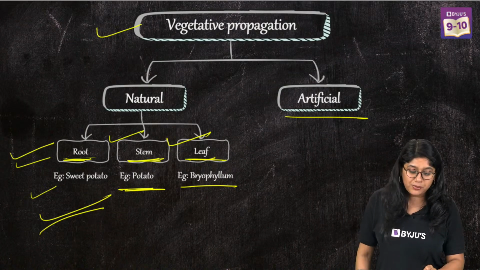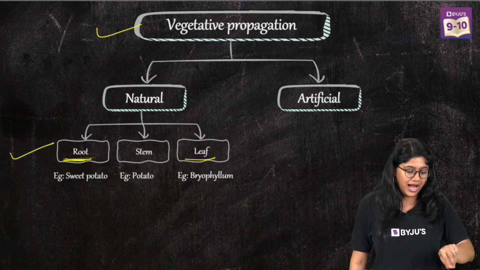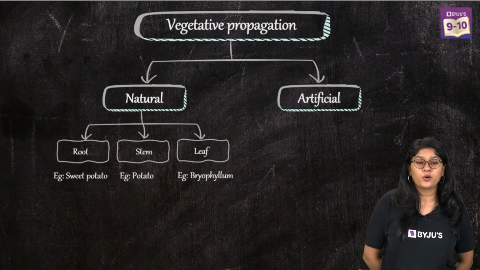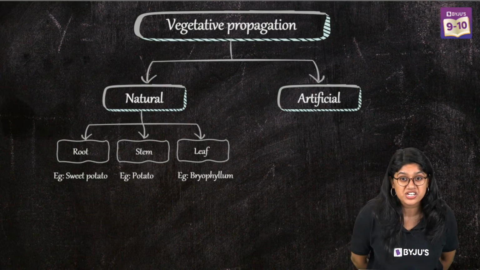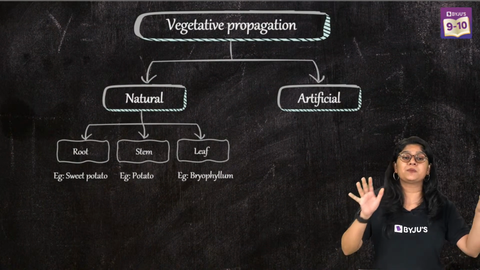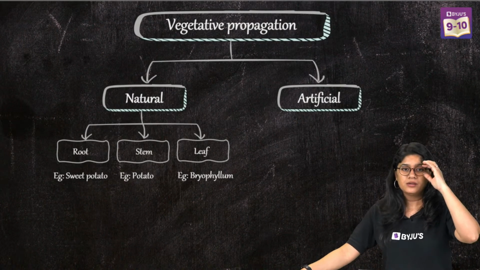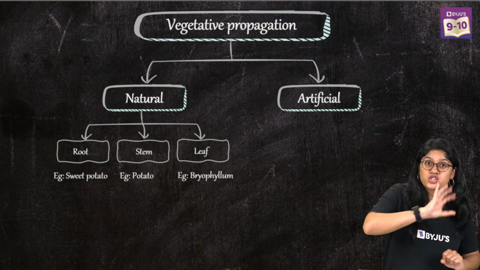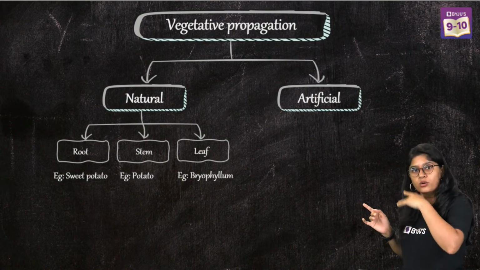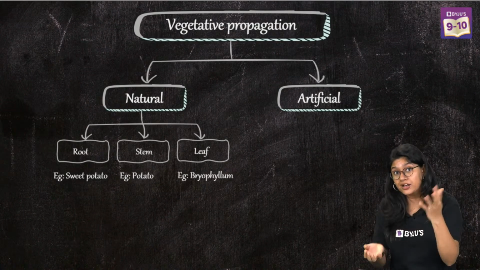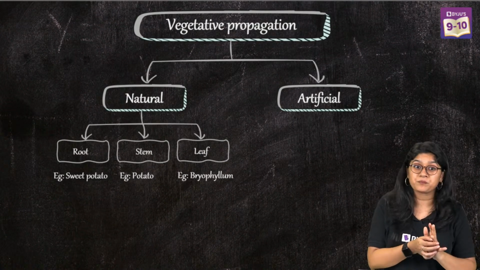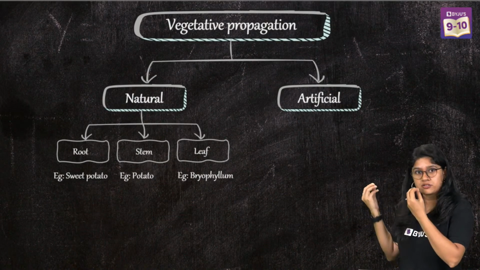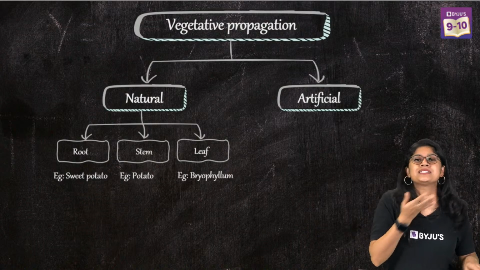Now let's talk about the artificial. In artificial propagation, what do you think will be the case? What do you think will be the case in artificial vegetative propagation? Please make sure you're paying attention over here. In natural vegetative propagation, we know that the plant parts are helping in the development of a new plant, and it is happening all naturally. But in the case of artificial vegetative propagation, humans are involved.